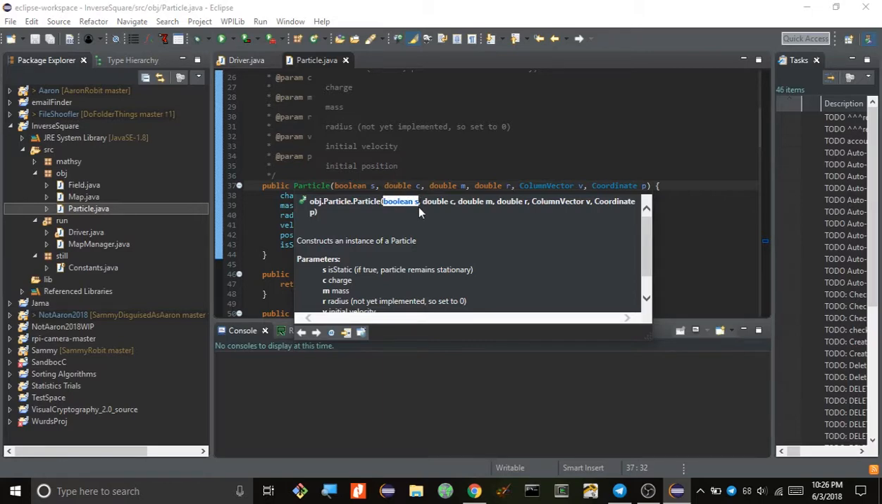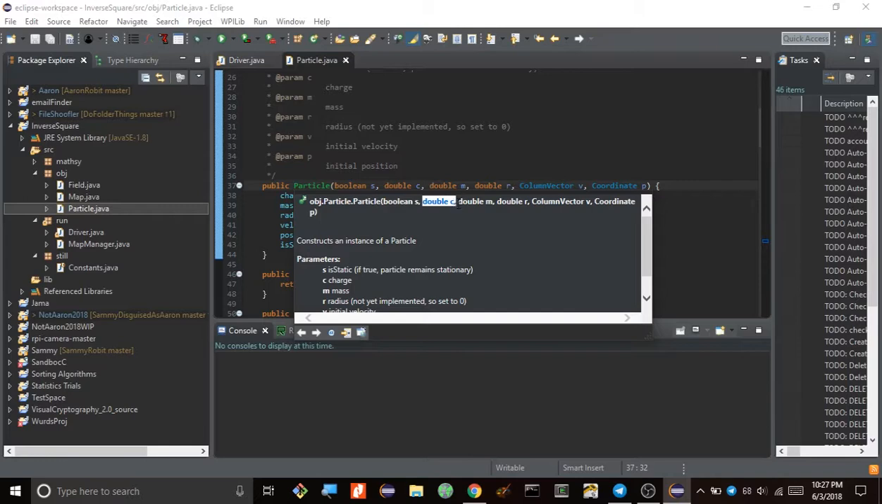So if it's true, the particle's motion is not affected by any other forces exerted upon it by other particles, so it just stays still throughout the whole simulation. So that's good if you want to make just a stationary wall of, I don't know, negatively charged particles. If you ever want to do that, you can just have a wall of particles that are negatively charged and static. But I'm not doing that for now.